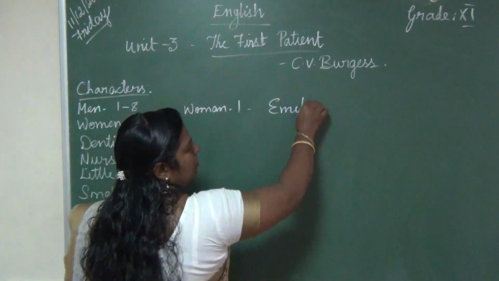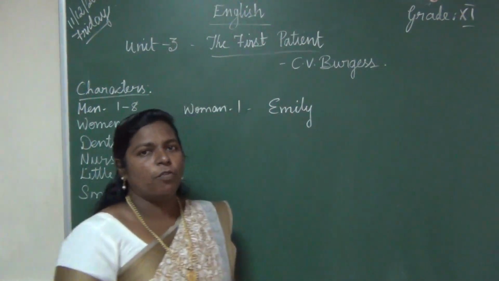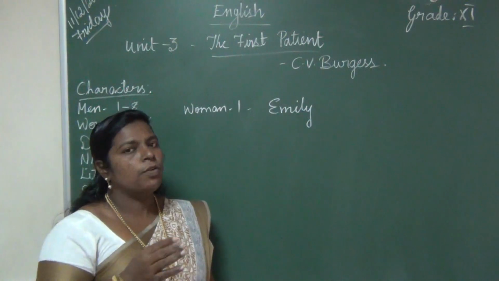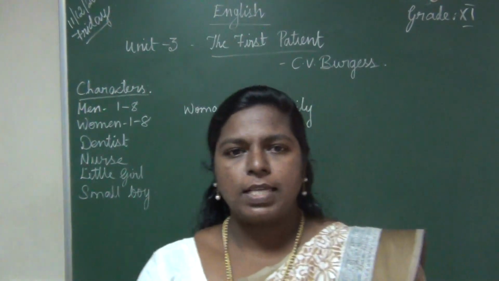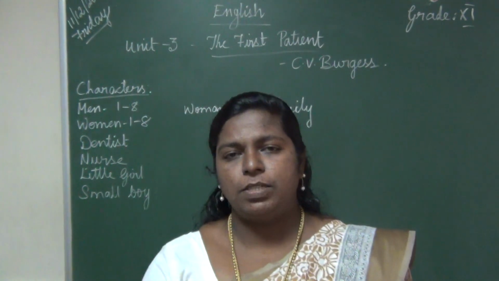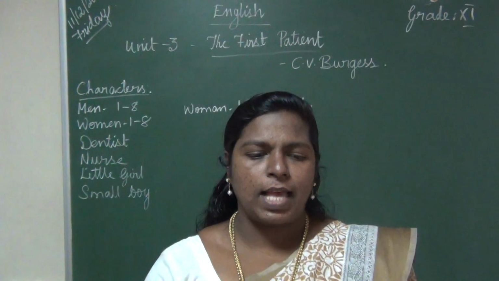Emily is the name of woman 1, right? Only now are they introducing the name of woman 1, that is Joe's wife. Okay, so Emily is her name. Man 1 is asking, what is the matter? What is happening? Why are you all crying like that? He is asking his wife Emily.